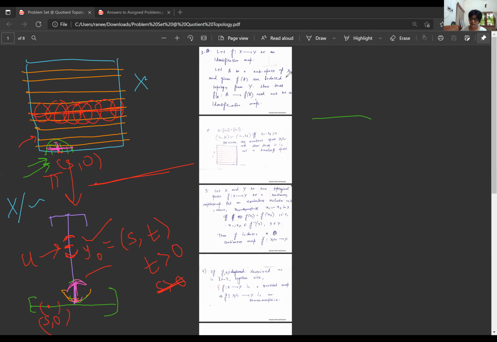So the open neighborhood of the point (s, 0) here. Okay, let me draw it again.